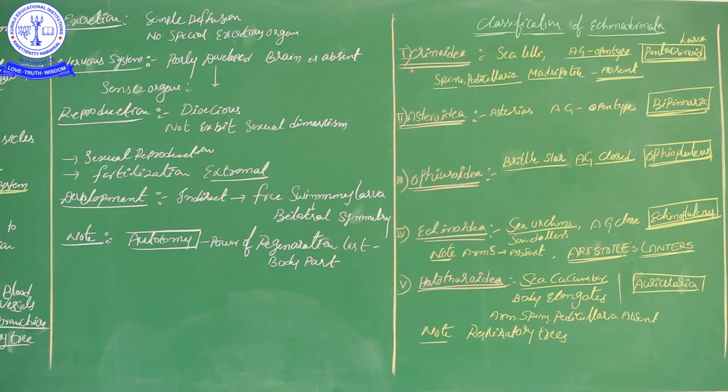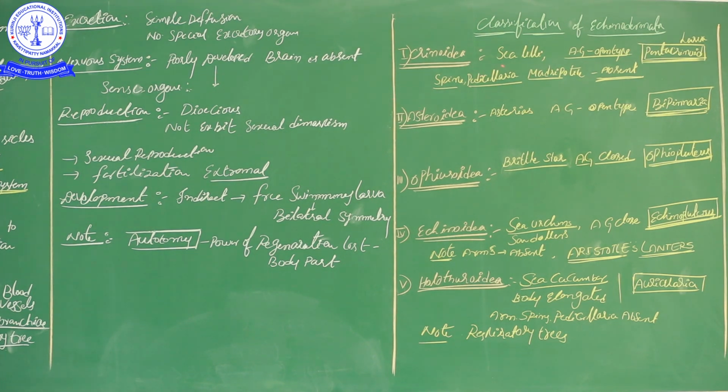So once more: Crinoidea, Asteroidea, Ophiuroidea, Echinoidea and Holothuroidea. These are the 5 important classes. They have common names based on their structure.